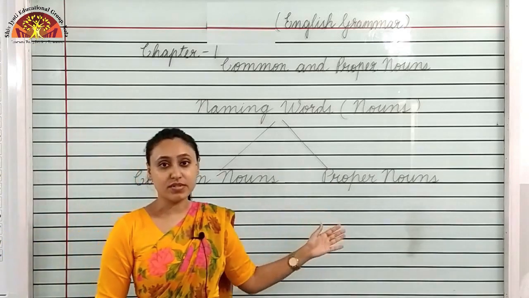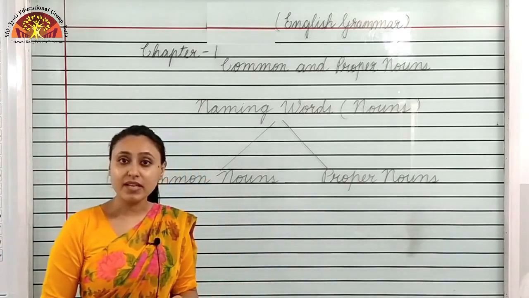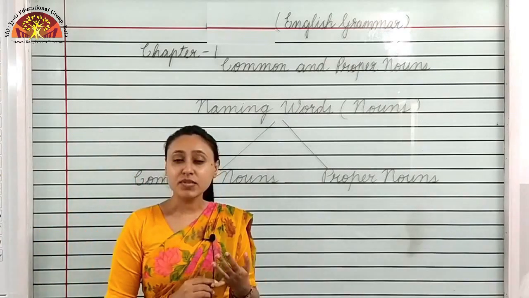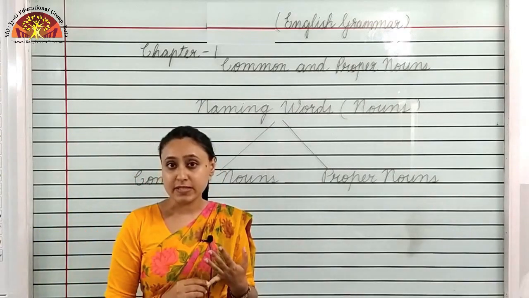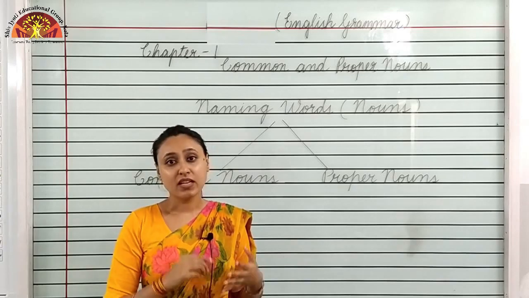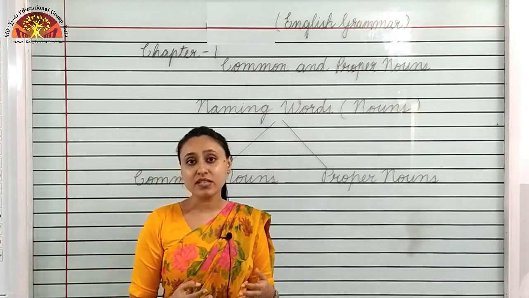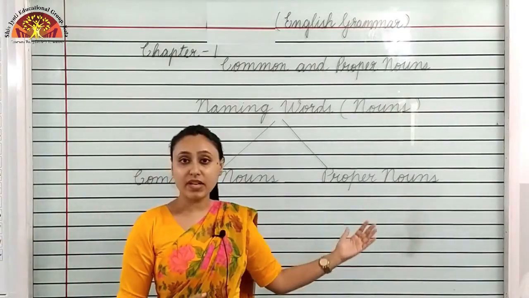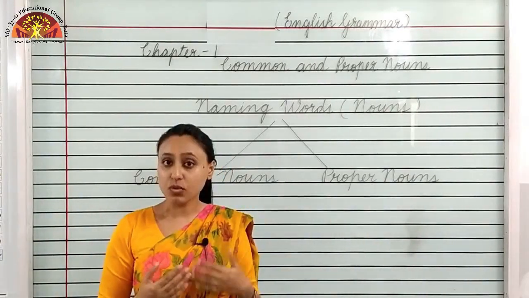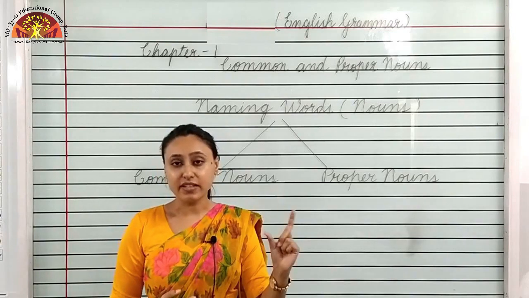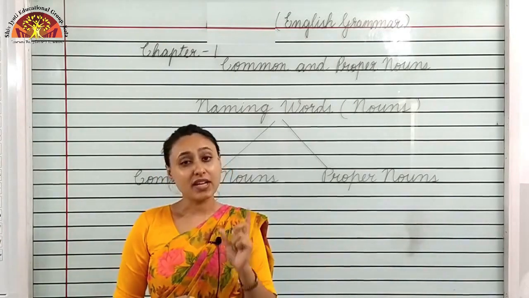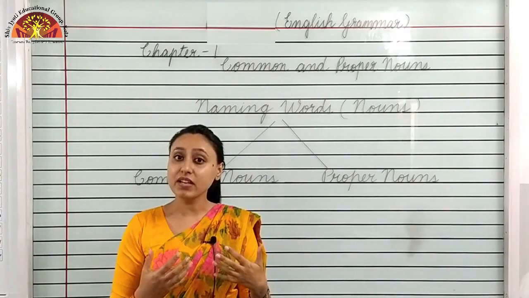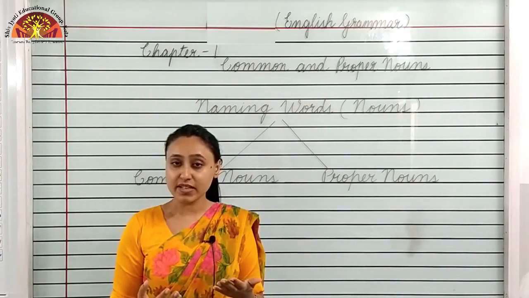Now proper nouns. A proper noun is also called a special noun, special names, names of person, names of place which are important to us, which give them some identity. These are called proper nouns. Like, my name is Komal, I am your teacher. Here teacher is a common noun, but I am your English teacher, my name is Komal. Here Komal gives me a special name. You all have special names.